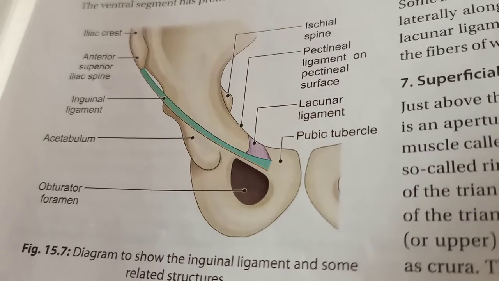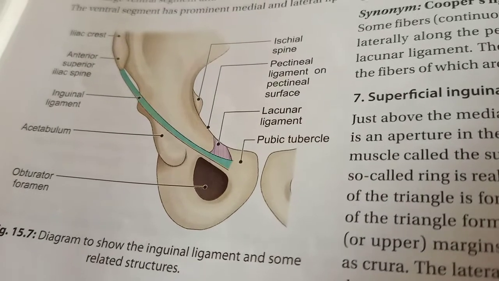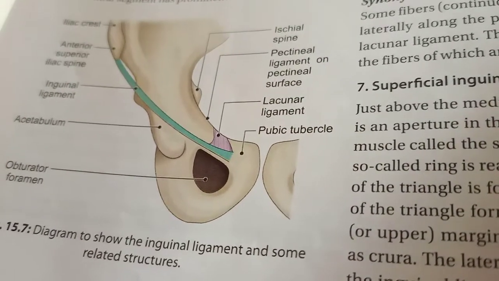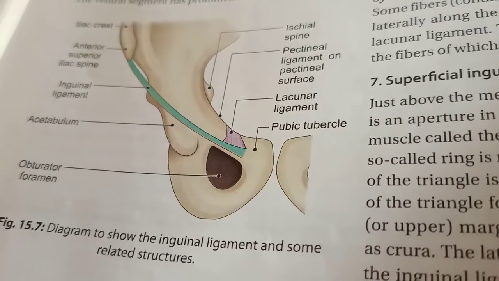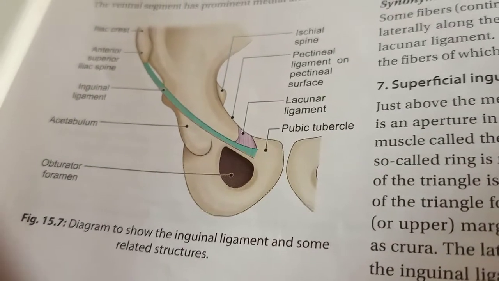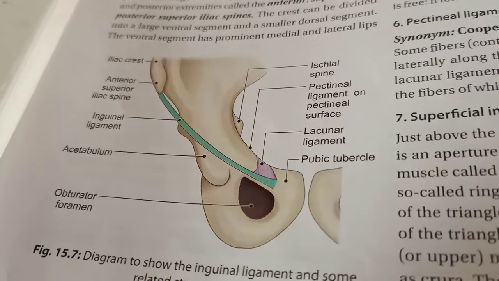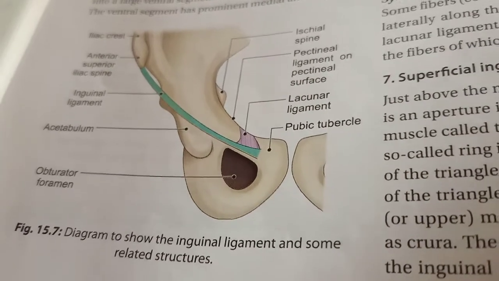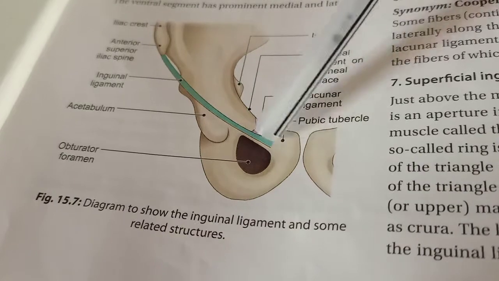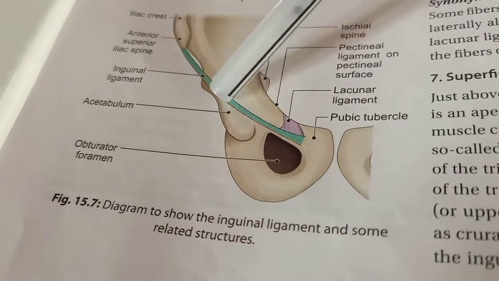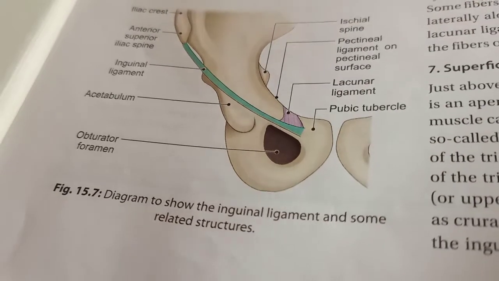Now, the inguinal ligament is also known as Poupart's ligament. The spelling is P-o-u-p-a-r-t. It is also known as Poupart's ligament. Now this inguinal ligament, if you see in the diagram, I will show here. See, this is the diagram of the inguinal ligament.